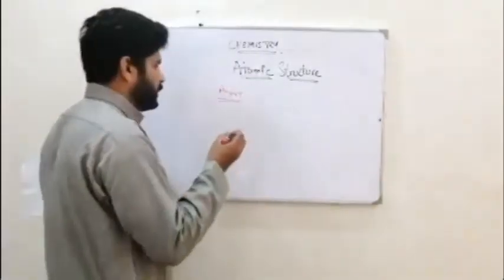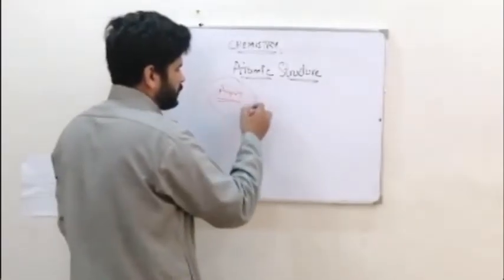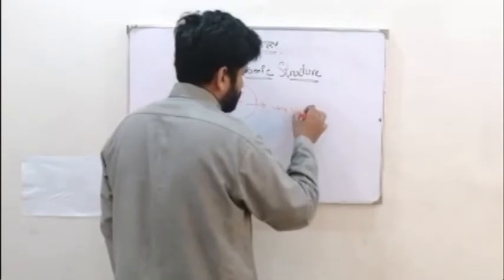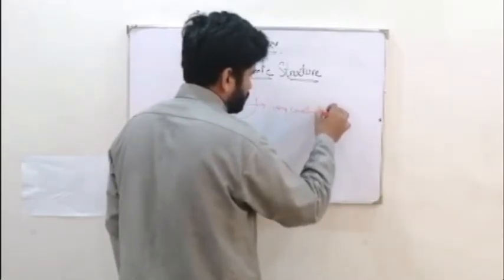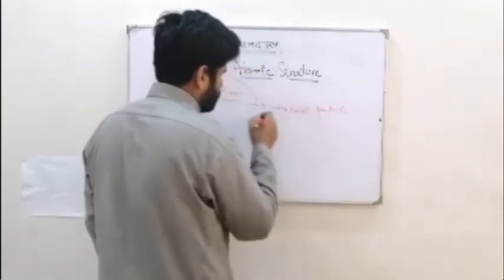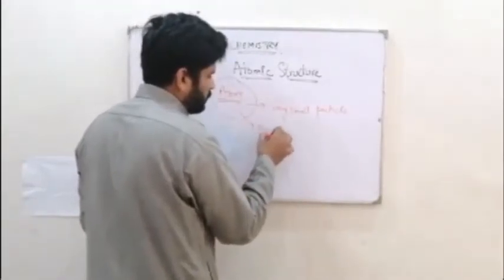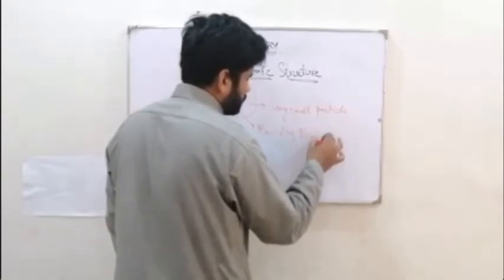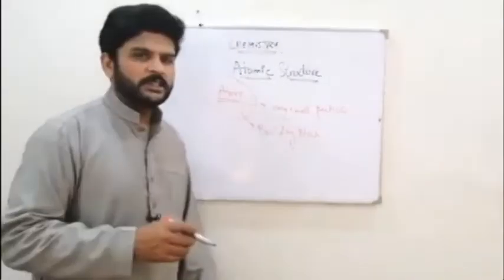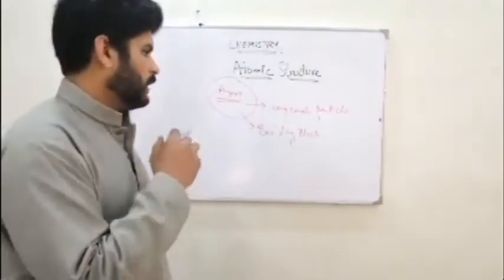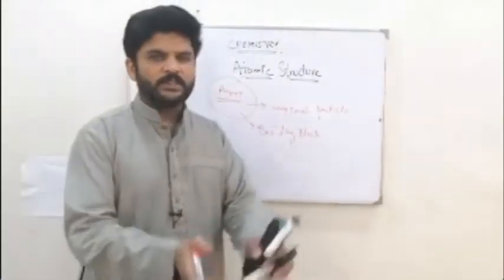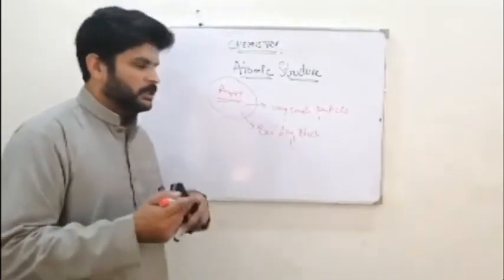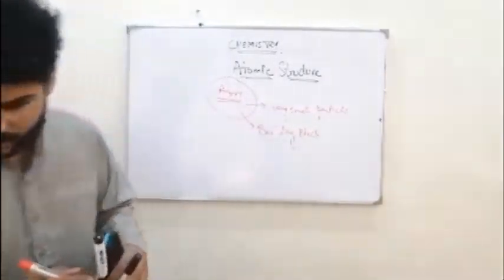So you can say that the atom is the very smallest particle, and it is also the building block of any substance. Any substance cannot be formed without atoms. So the atoms combine together to form something like the marker, the mobile phone, this board. They all are made up of atoms.